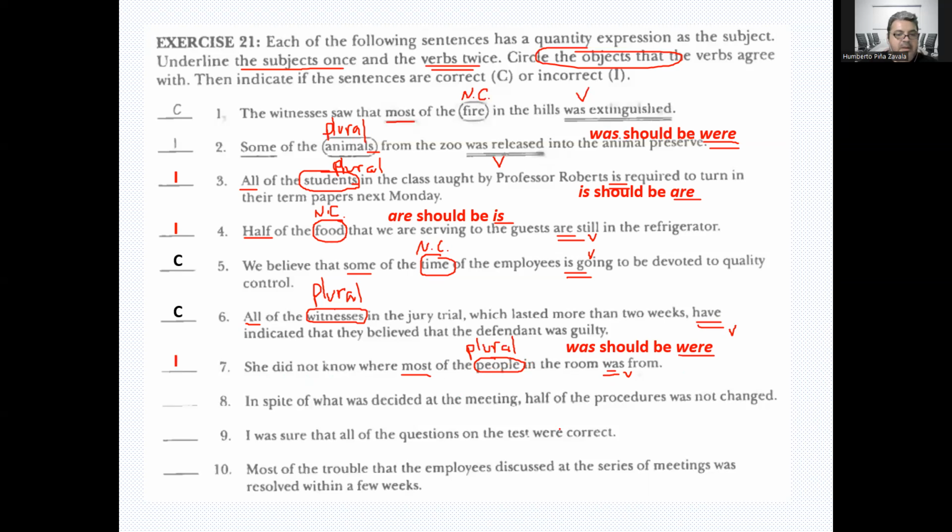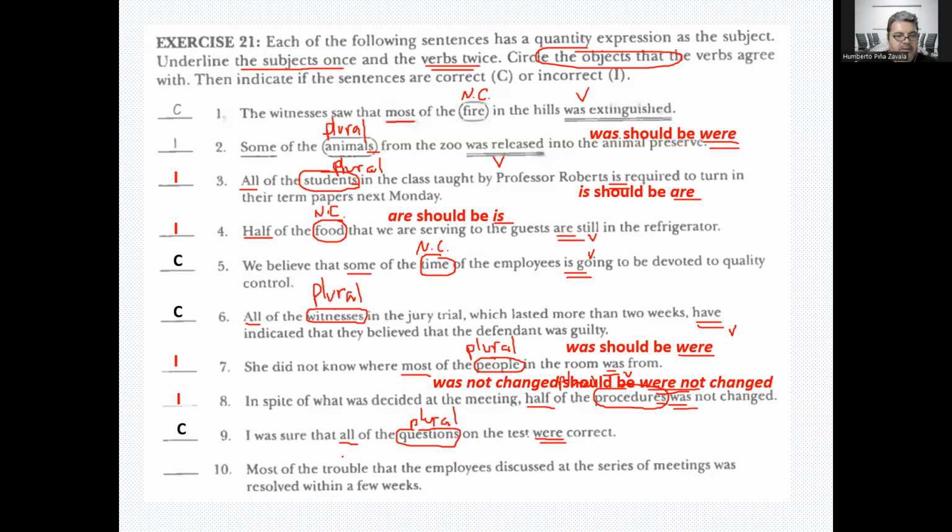That's incorrect. In spite of what was decided at the meeting, half of the procedures, plural, was not changed. So here we have a problem. It should be were not changed. Right? I was sure that all of the questions, plural, on the tests were correct.